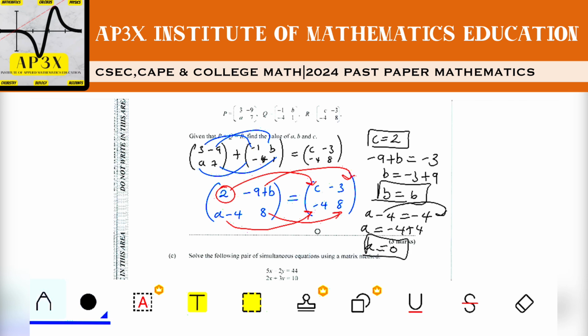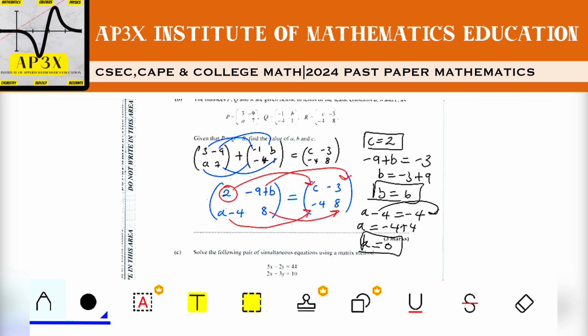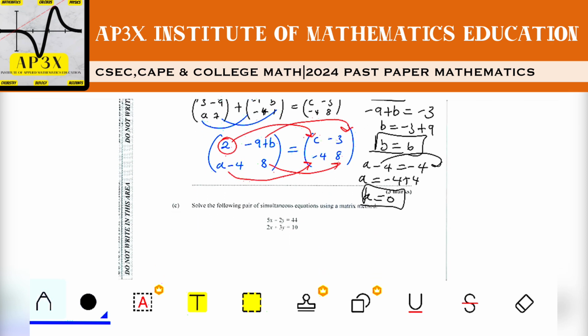So A is equal to 0, B is equal to 6, and C is equal to 2. This particular problem was possible because we know the concept of equal matrices. All right, so hopefully you guys got a hang of that.